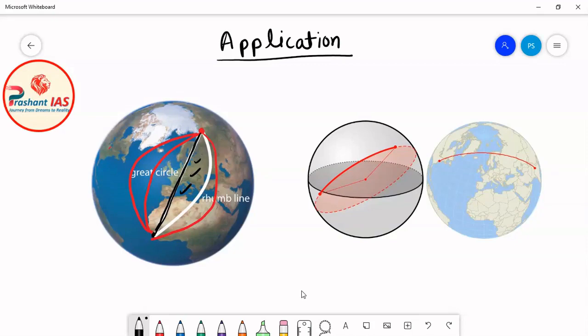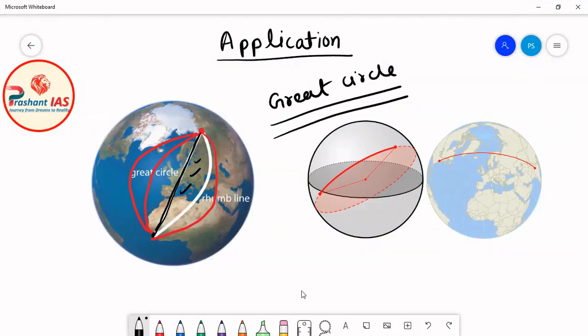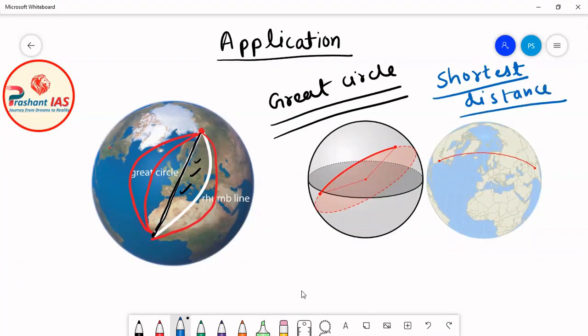So the easiest answer to this question is great circle. What is the practical use of great circle? The practical application of great circle is that it is used to measure the shortest distance between 2 points on the surface of earth. So the use of great circle is to measure the shortest distance between 2 points on the surface of the earth.